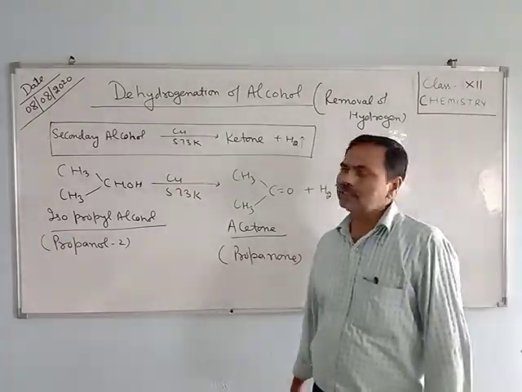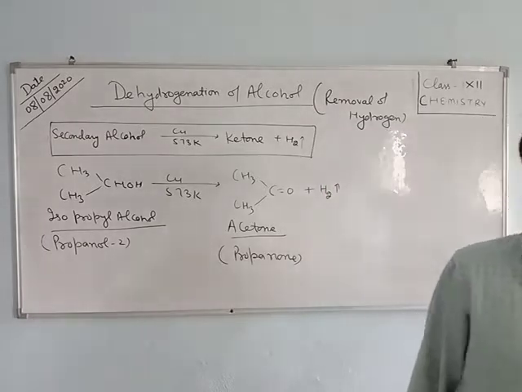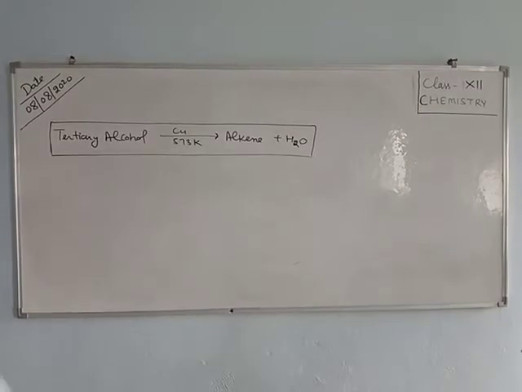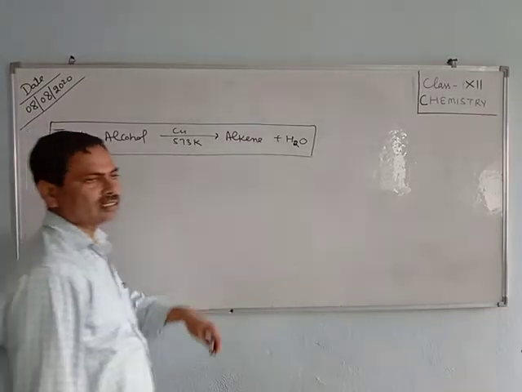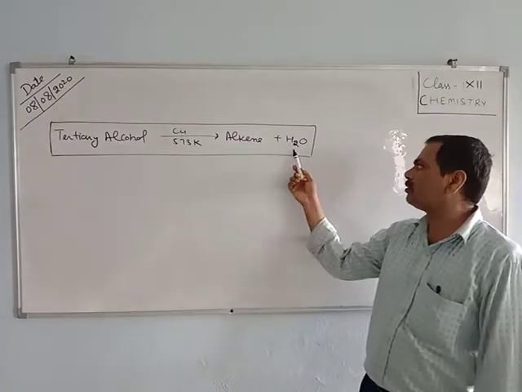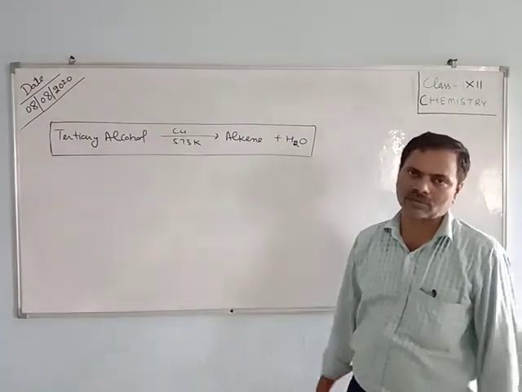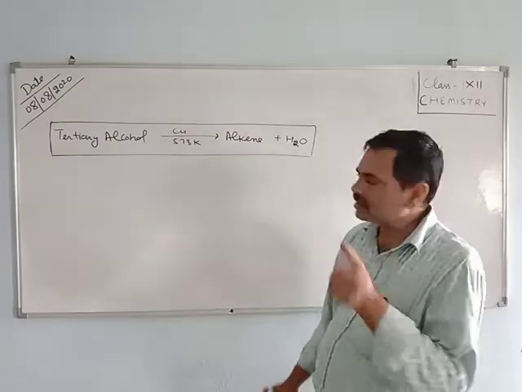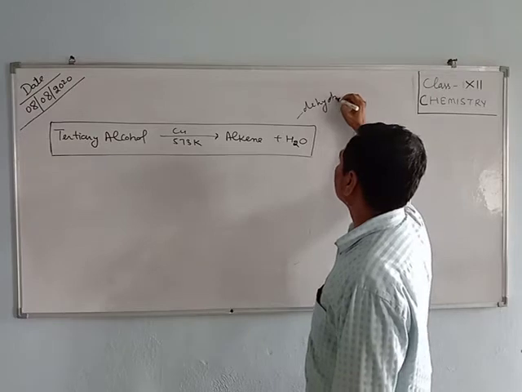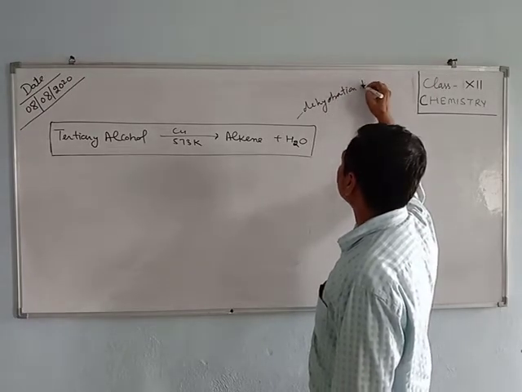Now we come to the tertiary alcohol. When tertiary alcohol is heated at 573 Kelvin in the presence of copper, it gives alkene and water molecule is liberated. Here dehydration takes place.